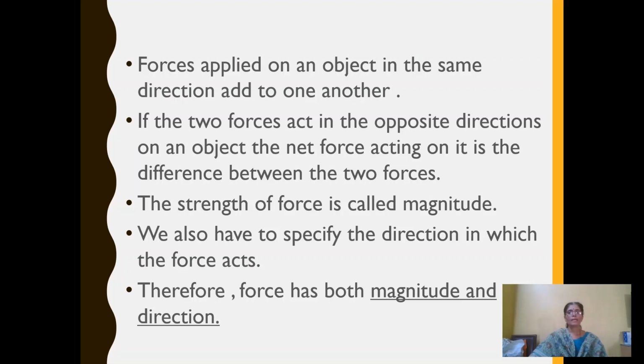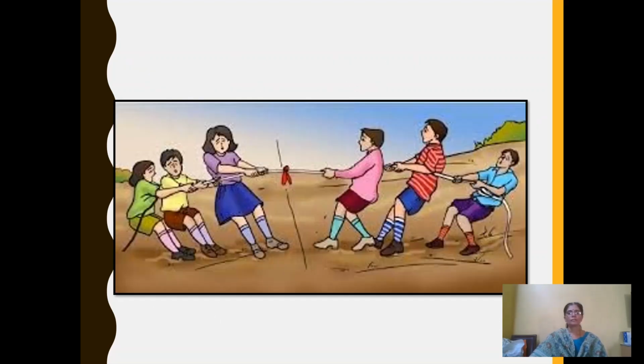If forces are applied on an object in the same direction, they add to one another, so it becomes doubled. If two forces act in opposite directions, the net force will be very less. The strength of the force, this quantity, is what we call magnitude. Whenever we talk about the quantity of applied force, we also specify the direction in which the force acts. So force has both magnitude as well as direction.